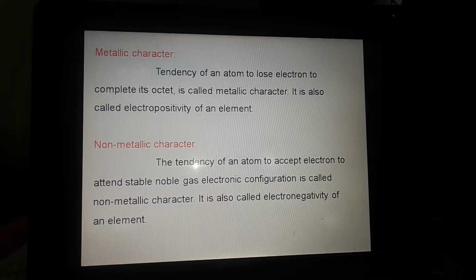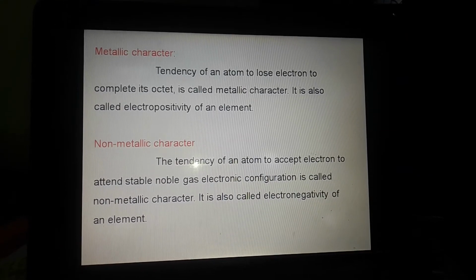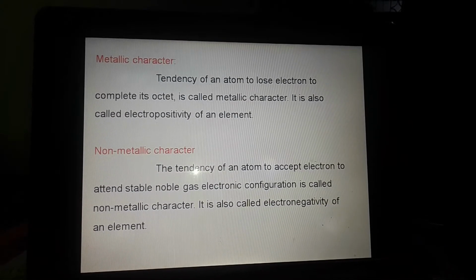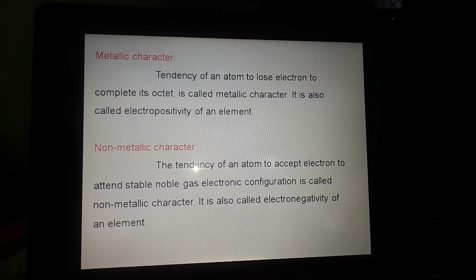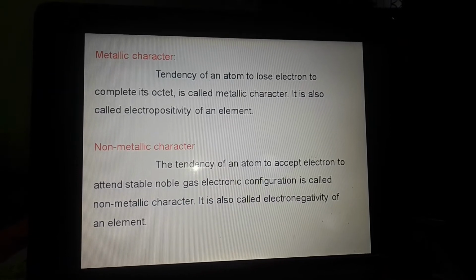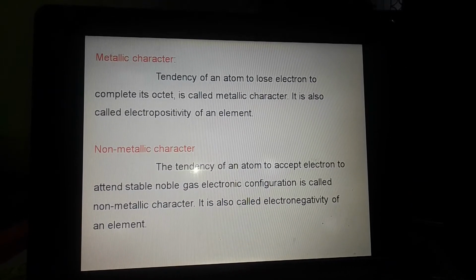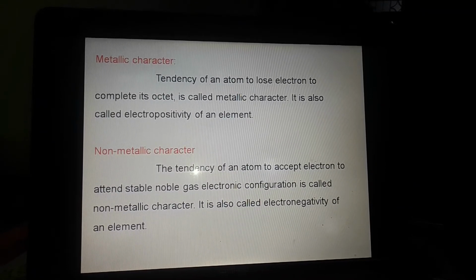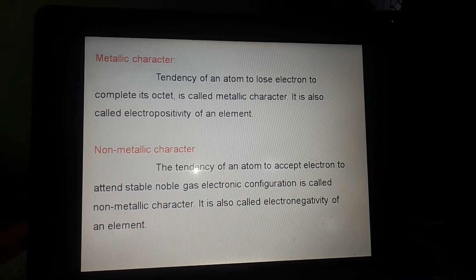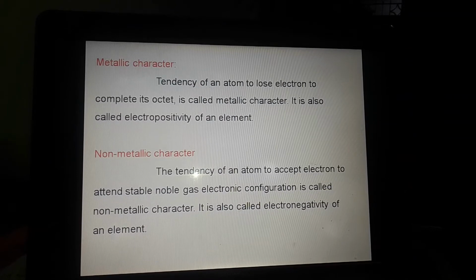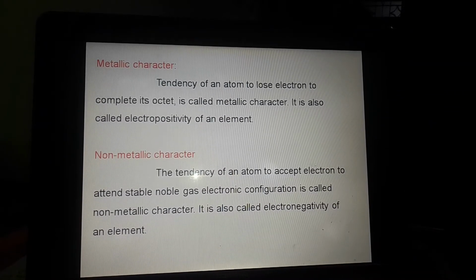Now we will see non-metallic character. Opposite to the metallic character, there is a non-metallic character. In case of metallic character, there is a loss of electron. In non-metallic character, there is a gain of electron or acceptance of electron. Thus, non-metallic character is the tendency of an atom to accept electrons to attain a stable noble gas electronic configuration.